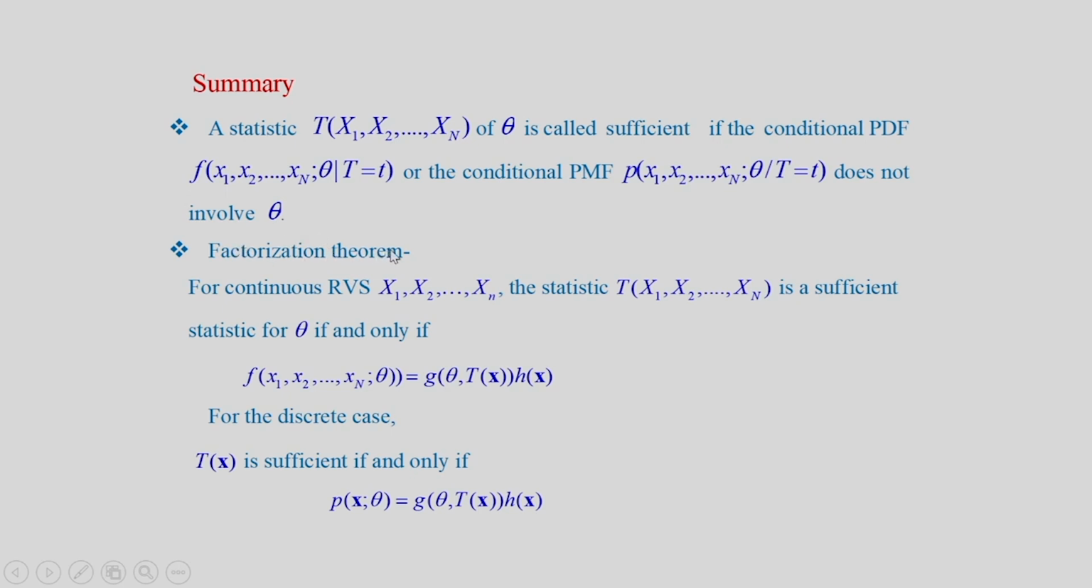Then we discuss the factorization theorem. For continuous random variables X1, X2 up to Xn, this statistic T(X1, X2 up to Xn) is a sufficient statistic for theta if and only if we can factorize the joint PDF as two factors. One factor g is a function of theta and T(x), and other one is h(x), which is simply a function of X1, X2 up to Xn. For discrete case, T(x) is sufficient statistic if and only if joint PMF is product of these two factors.